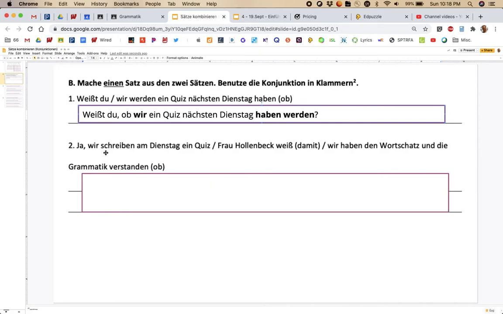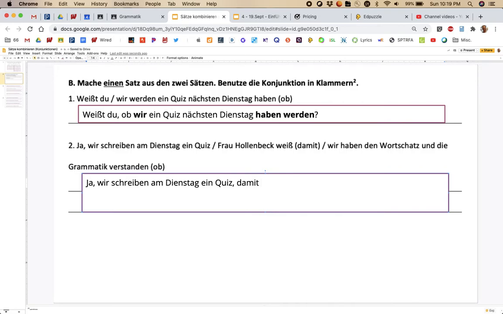Okay, last example I'll do with you is number 2, because this one has a few clauses, so we'll just work that out together. So we'll just start it how I've started it. Ja, wir schreiben am Dienstag ein Quiz. Remember the comma, where I'm indicating for you to make a new clause, you'll put a comma. Here you're going to use that conjunction damit.